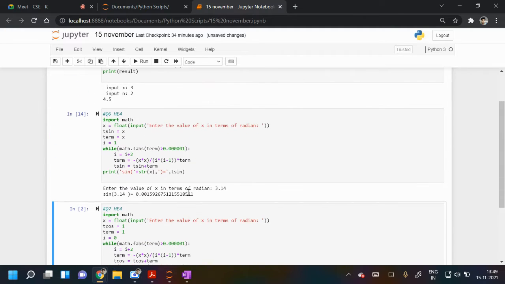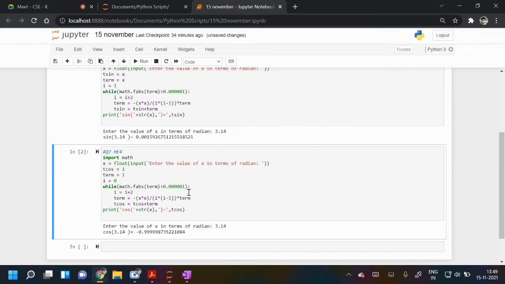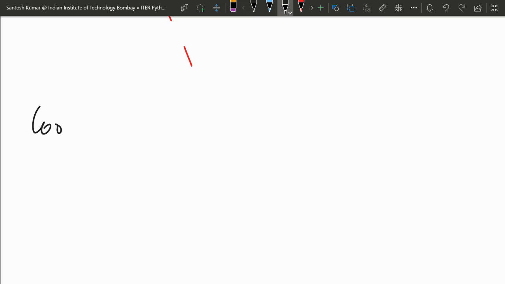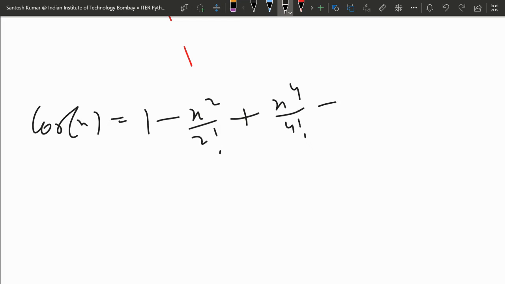So I just changed the code of question 6 to question 7. So i is initialized with 0 because the first term is 1, and 1 is x raised to power 0, which you can think of, upon 0 factorial. And then i is being incremented by 2. If you see in cos also, what is happening? 1 minus x square upon 2 factorial plus x^4 upon 4 factorial minus x^6 upon 6 factorial, and so on.